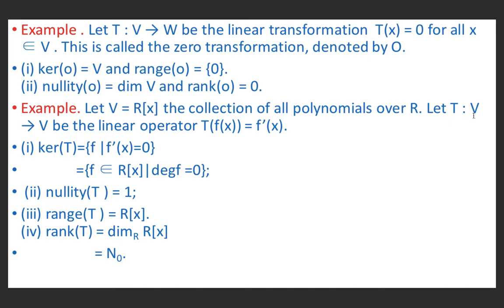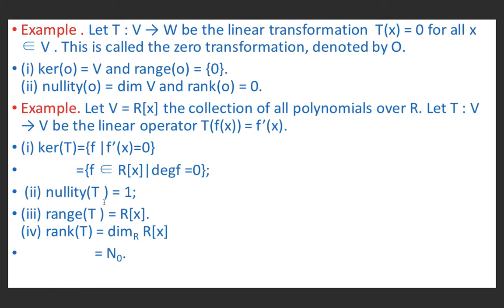Let T be a linear mapping from V to V defined as T(f(x)) equal to f'(x). It means the image of polynomial f(x) under T is denoted by f'(x). Therefore, the kernel of T consists of all the vectors f for which f'(x) equal to 0, or f belonging to R[x] such that degree of f equal to 0.